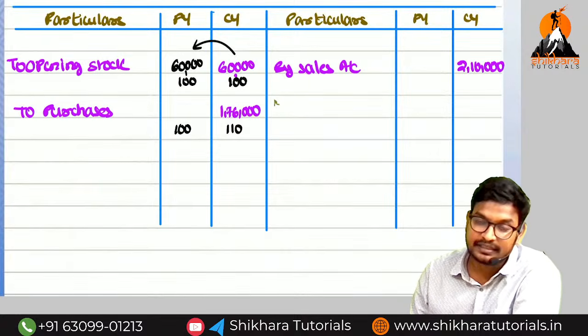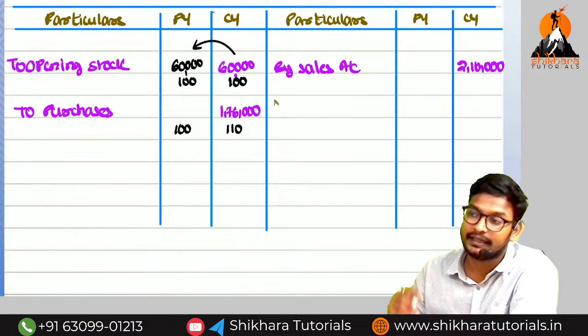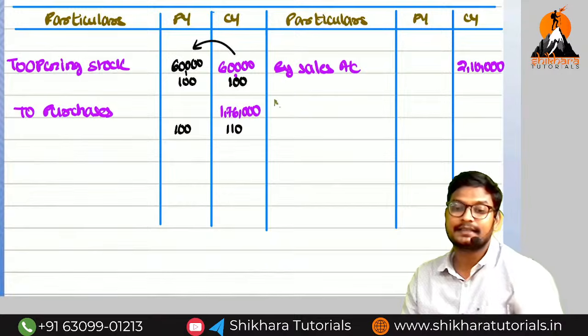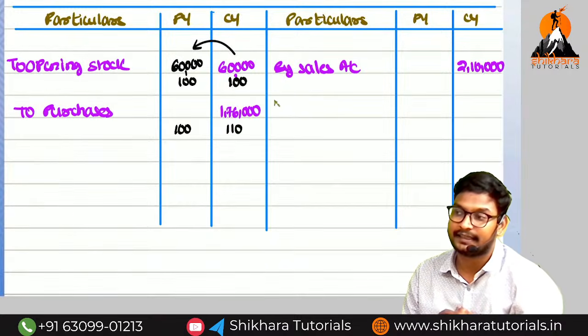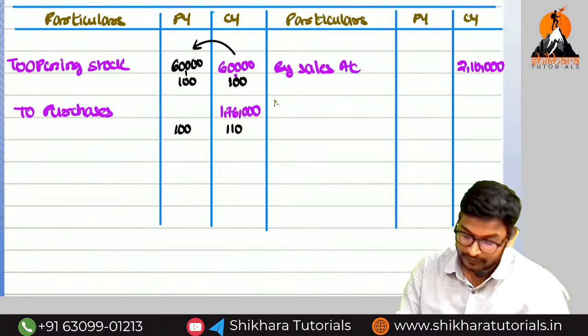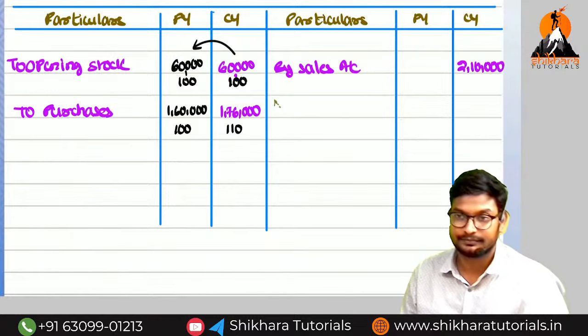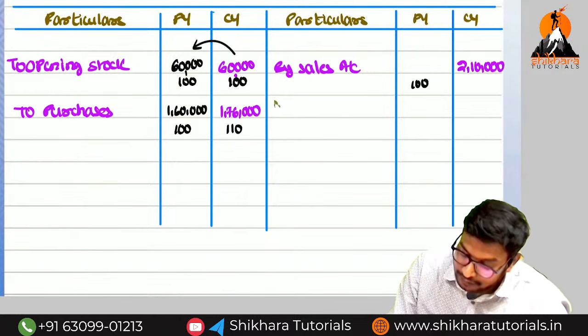Can you say the previous year purchases? So 1,76,000 is equal to 110, and what is the 100? So how can we calculate? 1,76,000 into 100 divided by 110. How much? 1,60,000.